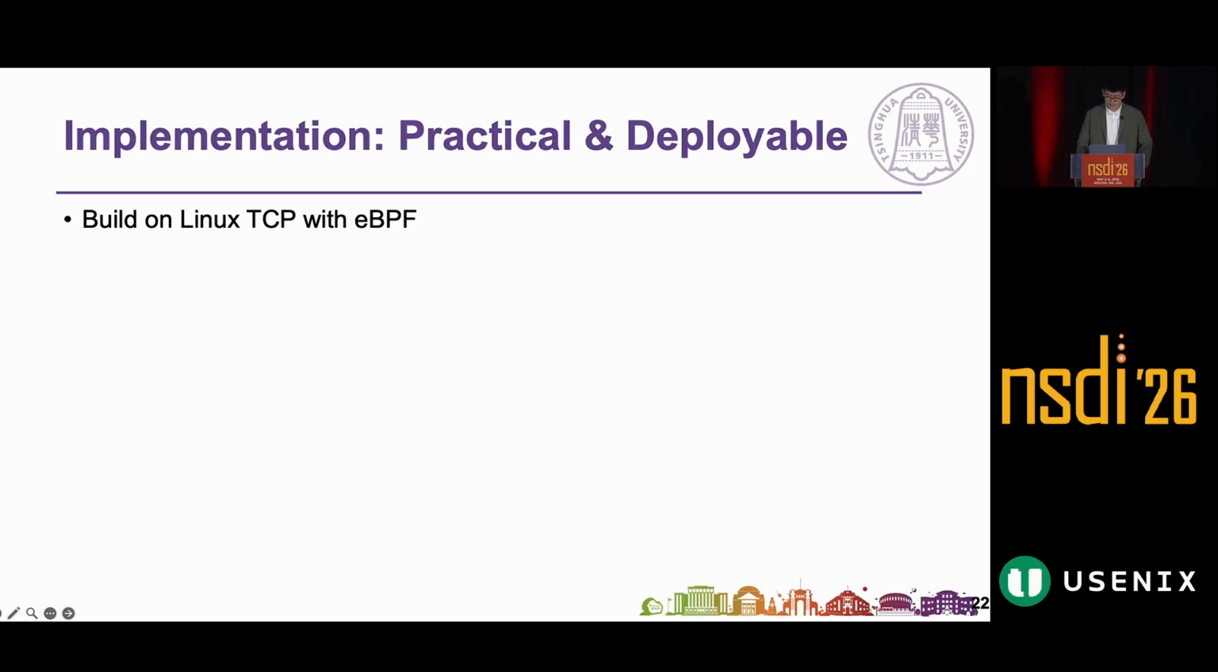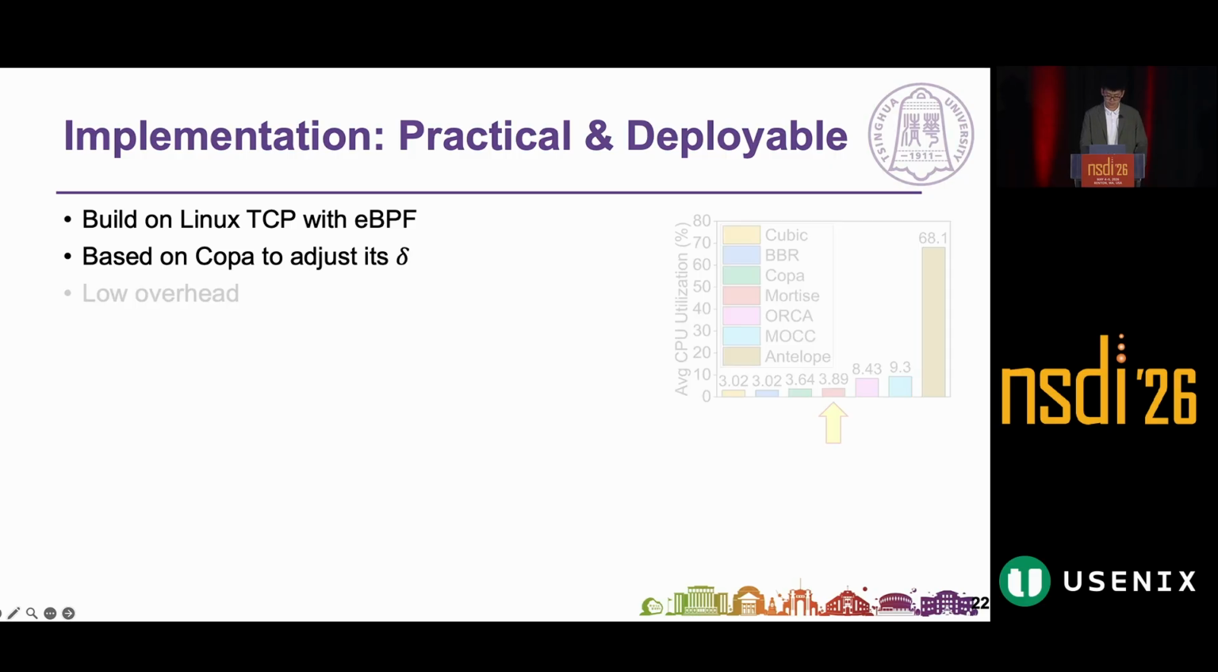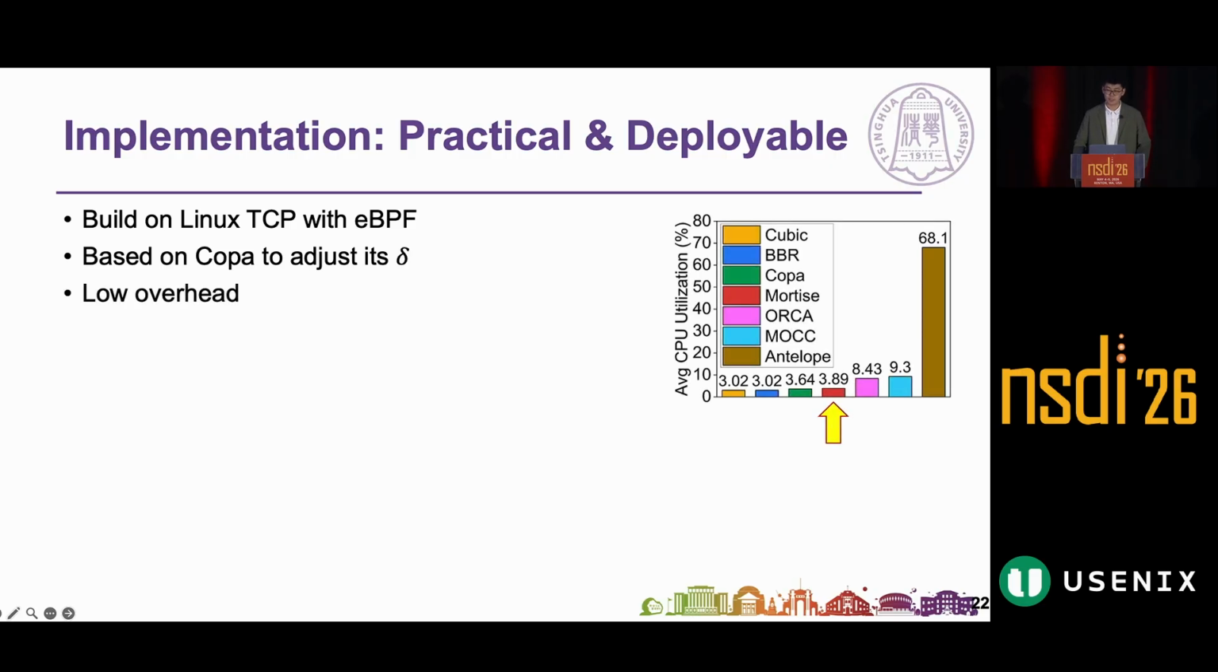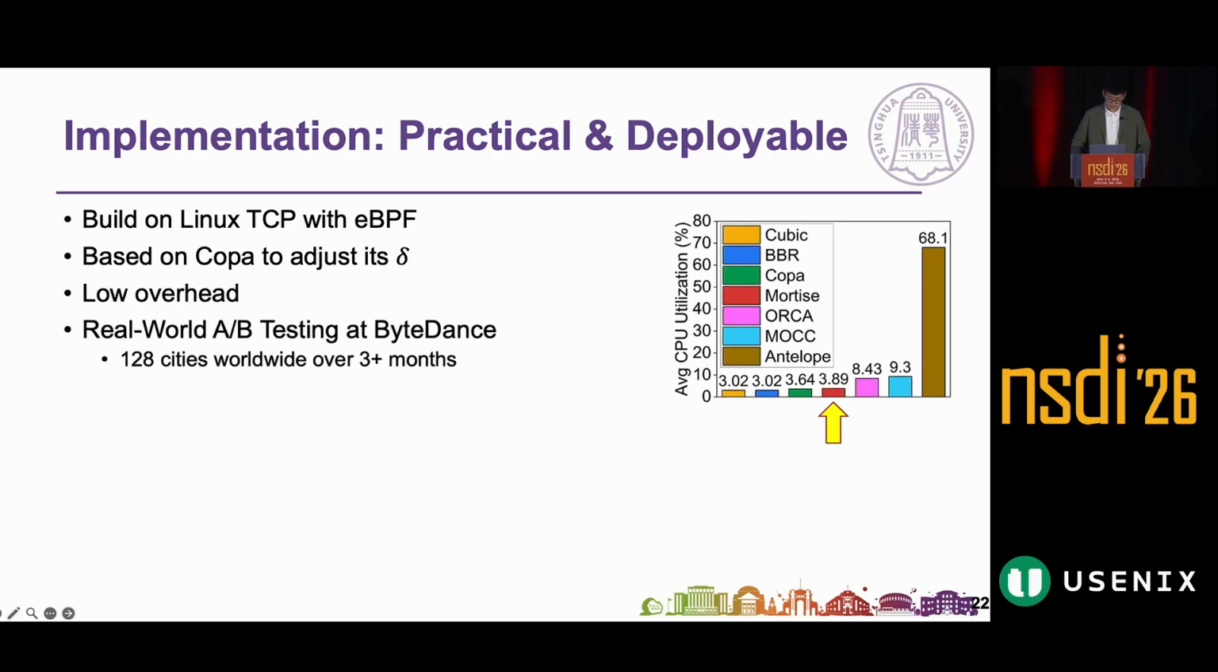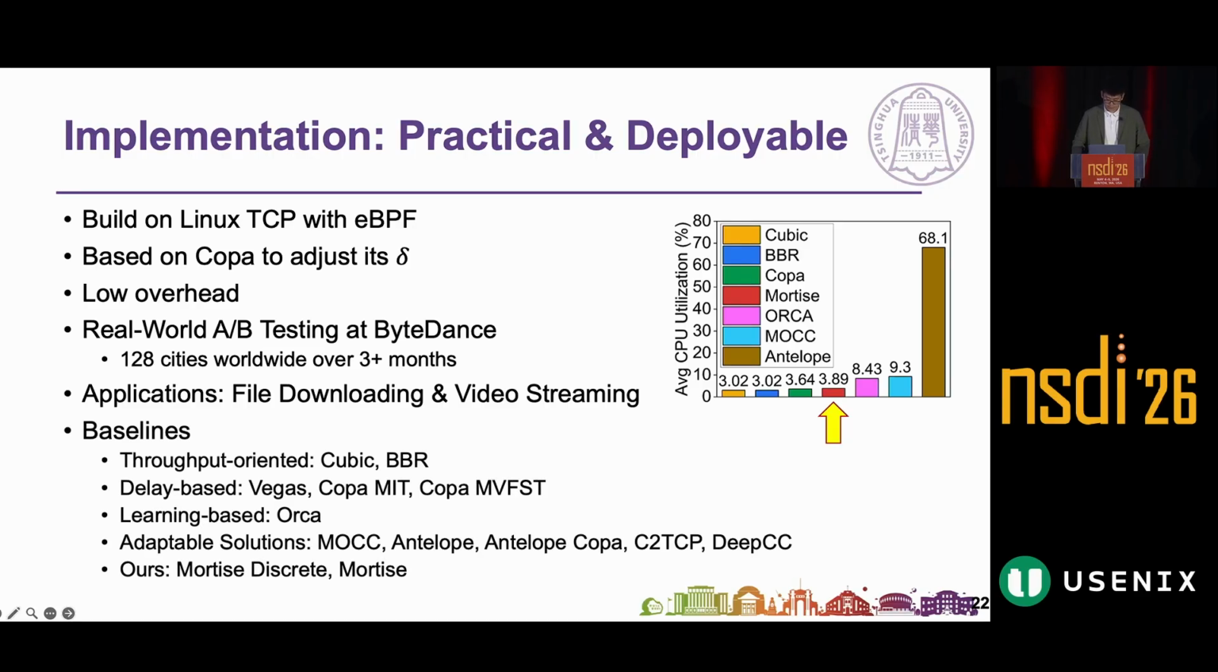We've implemented Mortise on Linux TCP with eBPF, building on COPA by adjusting its delta parameters. The system has remarkably low overhead. We conducted real-world A/B testing in both wireless and wired scenarios at Bytedance. Our experiments covered 128 cities worldwide over 3 months, with 2 real applications, file downloading and video streaming. We compared our method with 12 other CCAs from 4 different types.